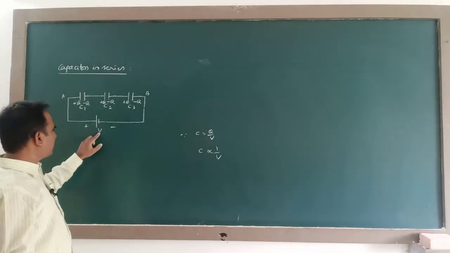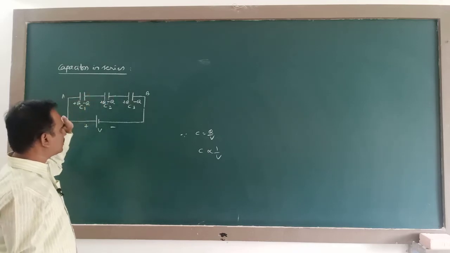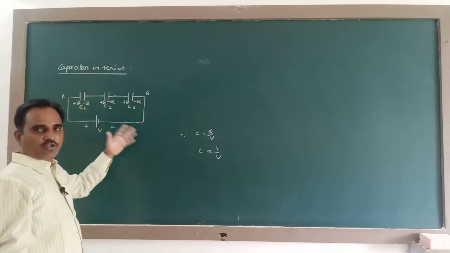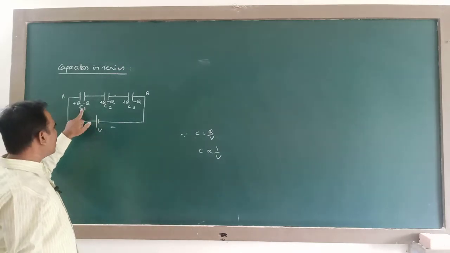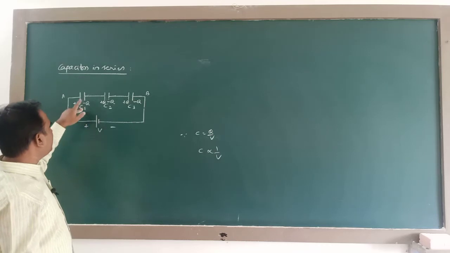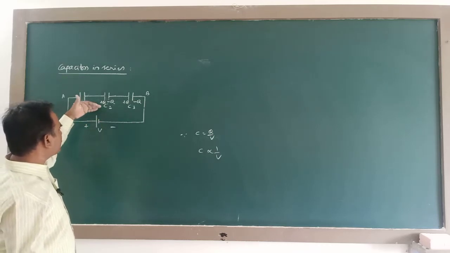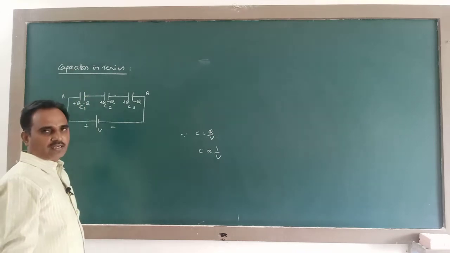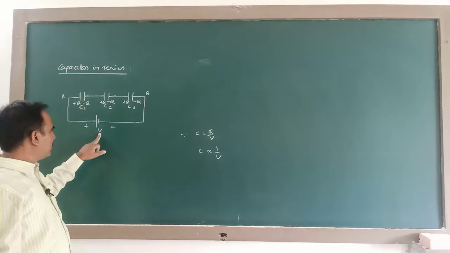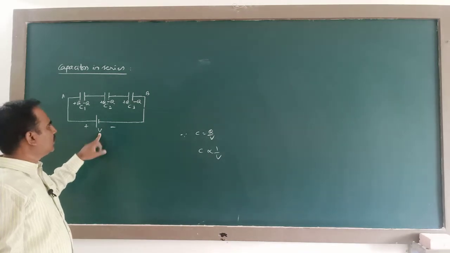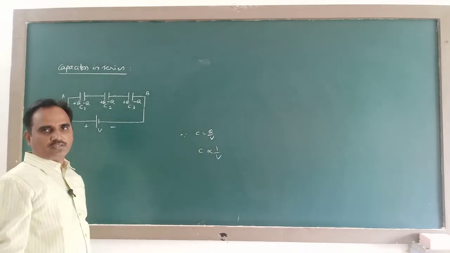Applied potential difference is distributed among these three capacitors in the inverse ratio of their capacitance. That means the one which has got low capacity will get more potential. Another one which has got high capacitance will get lesser potential. So overall, the applied potential difference will be distributed in the inverse ratio of their capacitance.